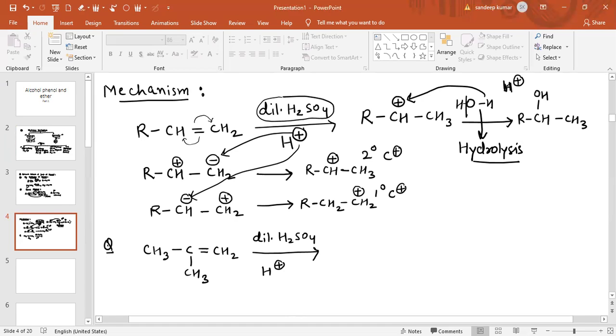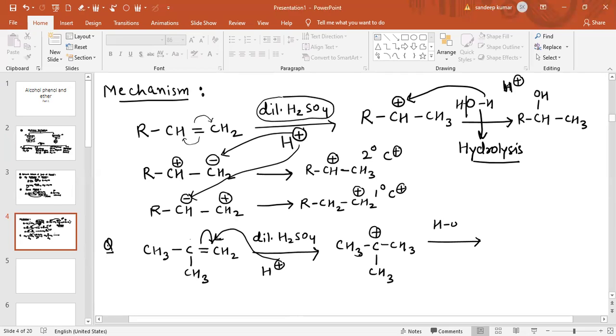So basically, when carbocation is formed at this carbon, it is 1 degree, but when carbocation is formed at this other carbon, it is a 3-degree carbocation, and the stability of 3-degree carbocation is more with respect to 1-degree carbocation. So this electrophile will attack this carbon atom because of the pi bond shift. So the most stable carbocation formed in this step is basically the 3-degree carbocation, obtained after the first step.